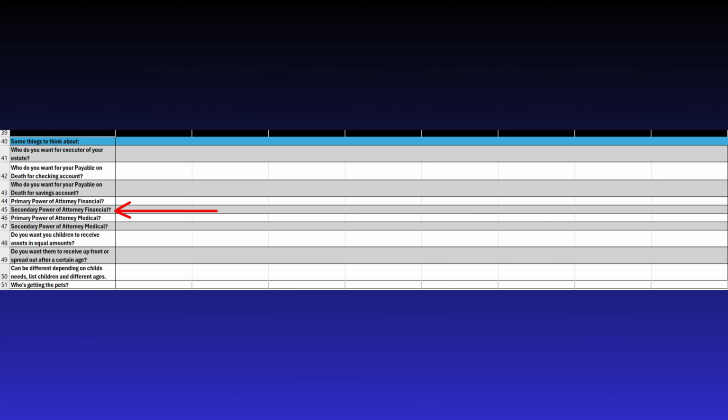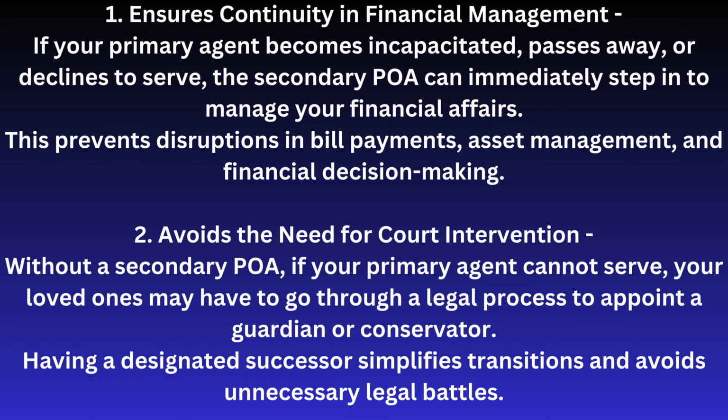1. Ensures continuity in financial management. If your primary agent becomes incapacitated, passes away, or declines to serve, the secondary POA can immediately step in to manage your financial affairs. This prevents disruptions in bill payments, asset management, and financial decision-making.